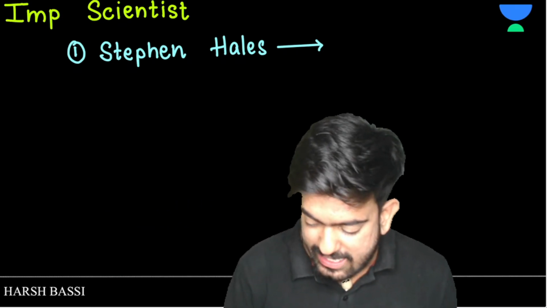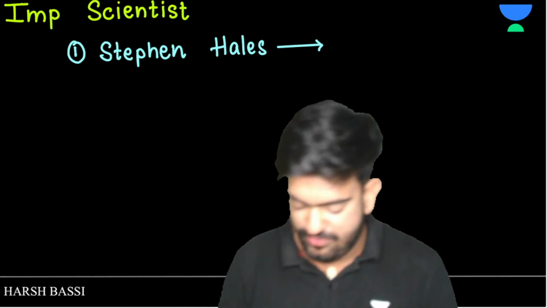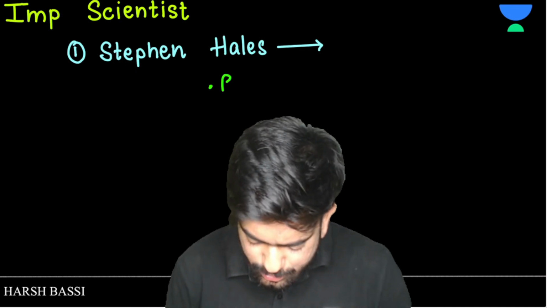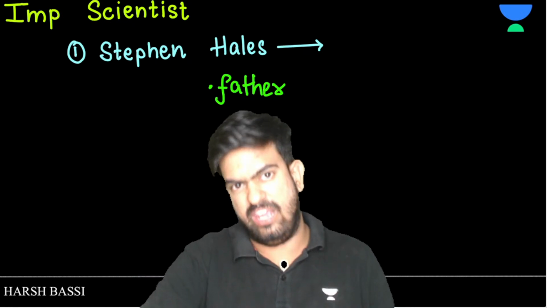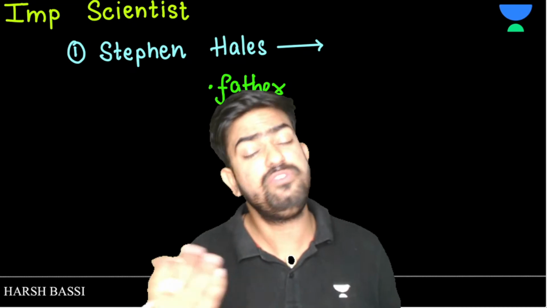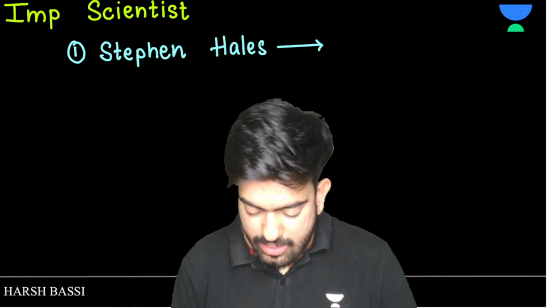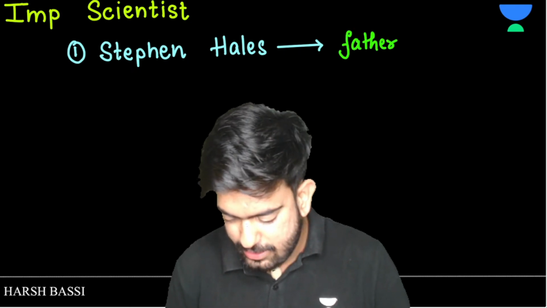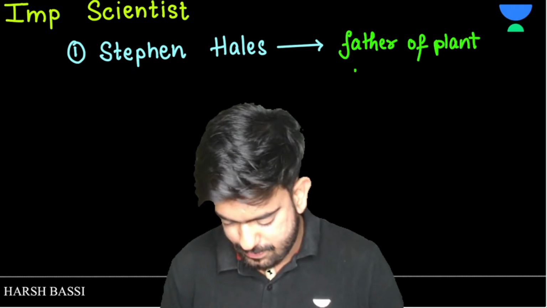Now, Stephen Hales is known as the father of plant physiology. Why do we call someone a father? Because he gave birth to something. Stephen Hales was the first person to study these things, so we consider him the father of plant physiology. Let's give him some respect. Father of plant physiology.